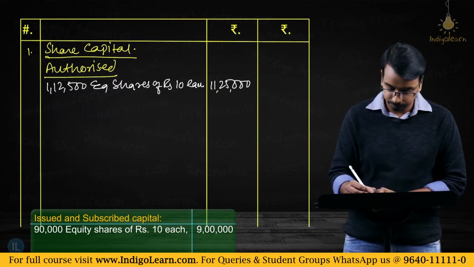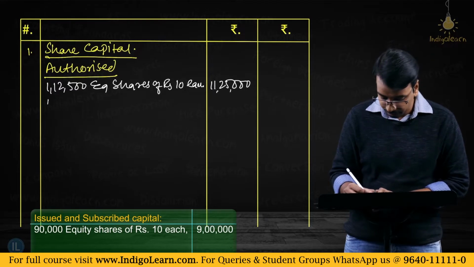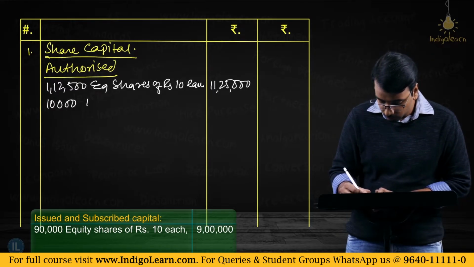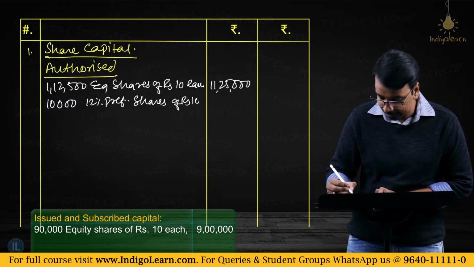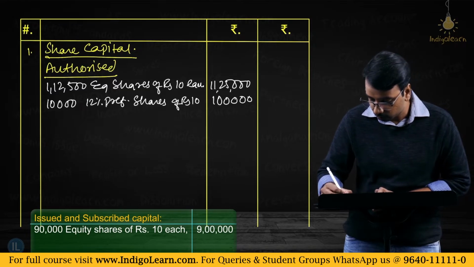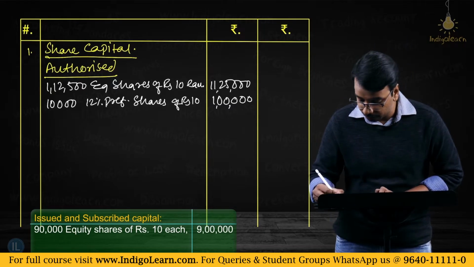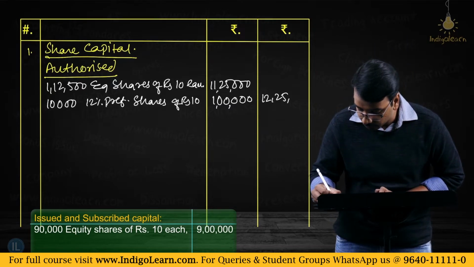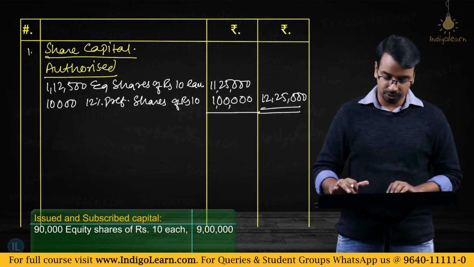11,25,000. Then preference shares, do we need to make any changes? We don't need to make any changes. 10,000, 12% preference shares of rupees 10 each. So 10,000 into 10, 1 lakh. So 11,25,000 plus 1 lakh, you have 12,25,000. Now this particular 12,25,000 will not impact your balance sheet, right?